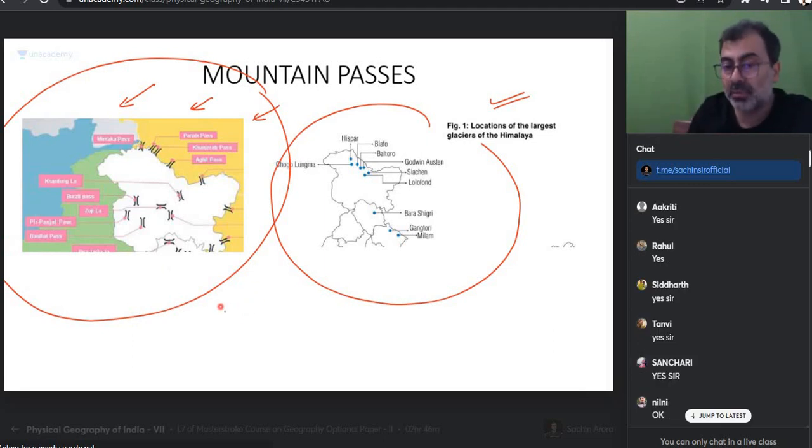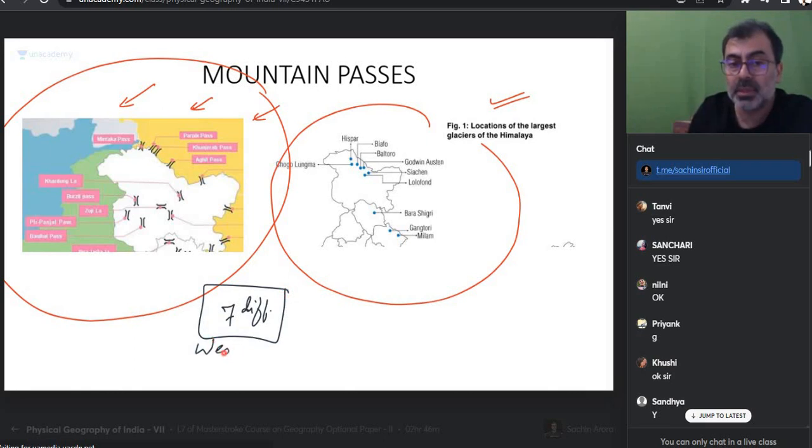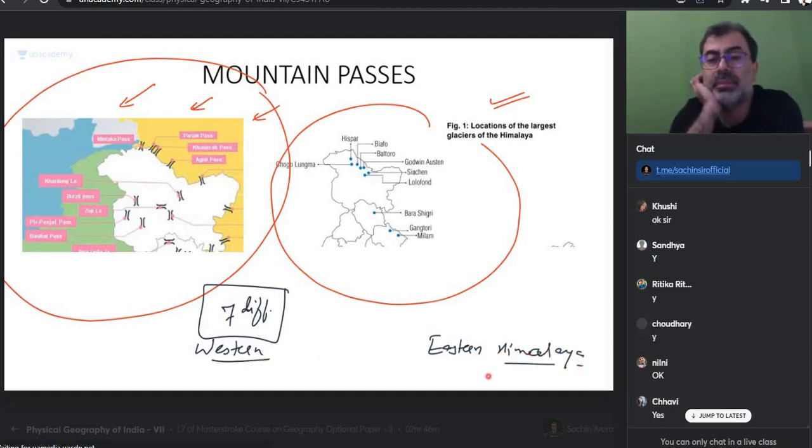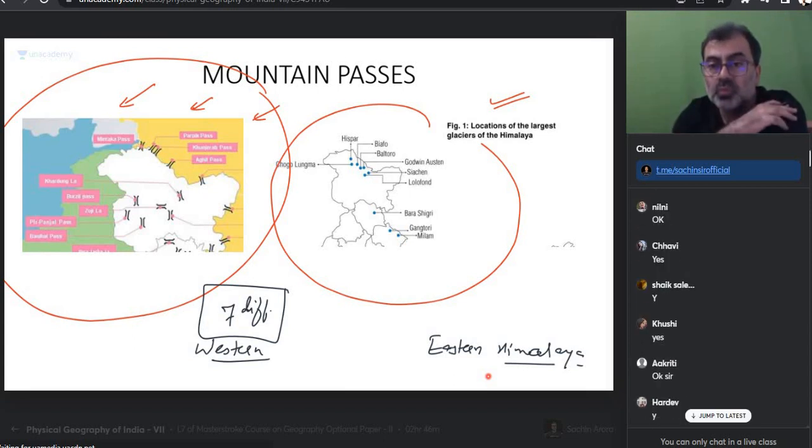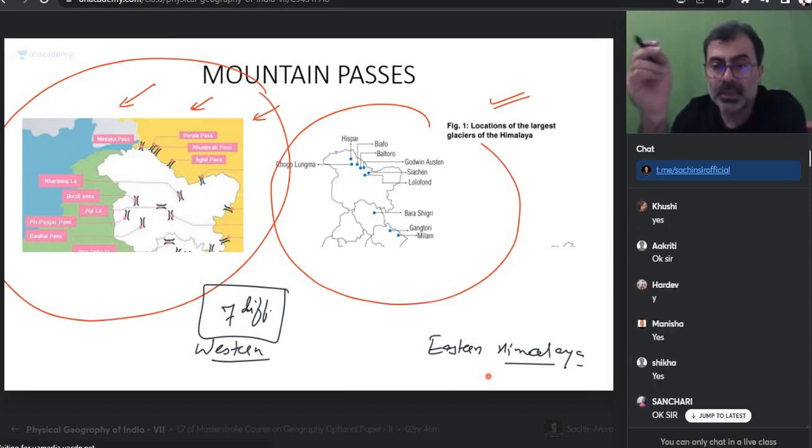And your homework is to find 7 differences between Western and Eastern Himalayas. Can you do that? Will you find them? 7 differences. Easy homework. Can I expect you to once again look at the structural plan from the atlas also?